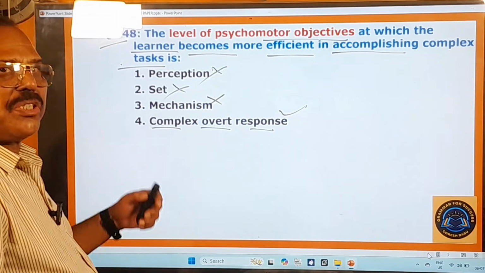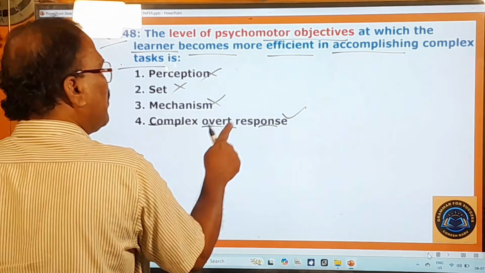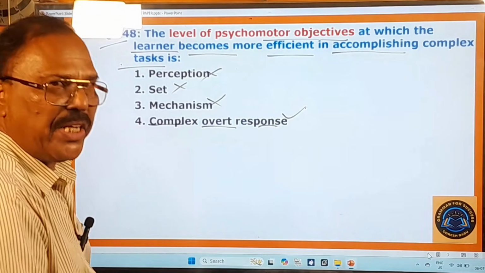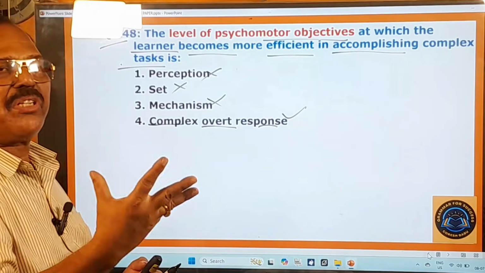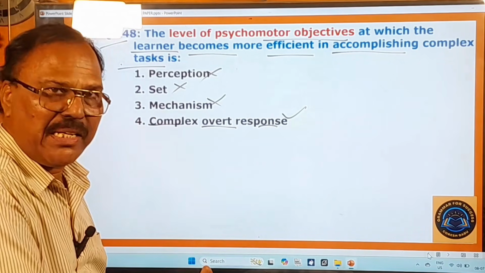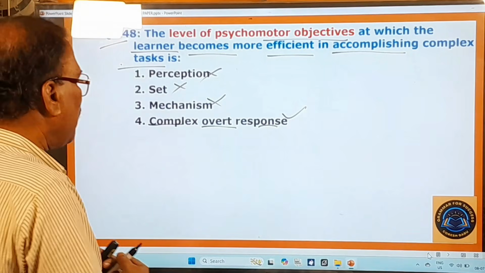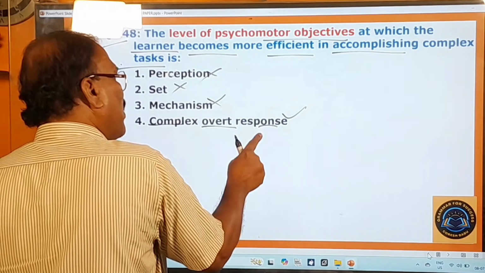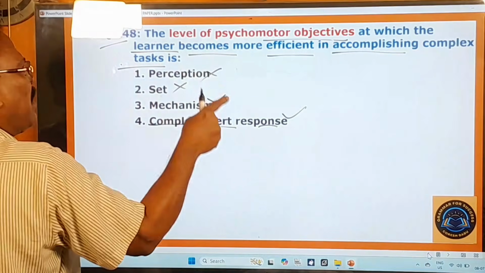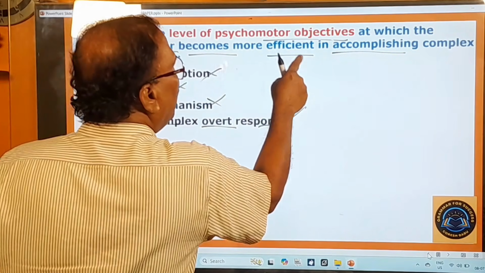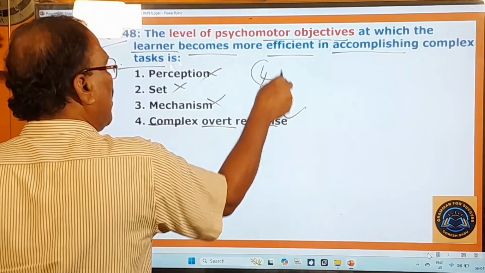Because according to Simpson's psychomotor taxonomy, the complex overt response refers to the stage where a learner can perform a complex motor task with efficiency, accuracy and coordination. So that is why the complex overt response is the level of psychomotor objectives at which the learner becomes more efficient in accomplishing complex tasks, and therefore your answer is the fourth one.